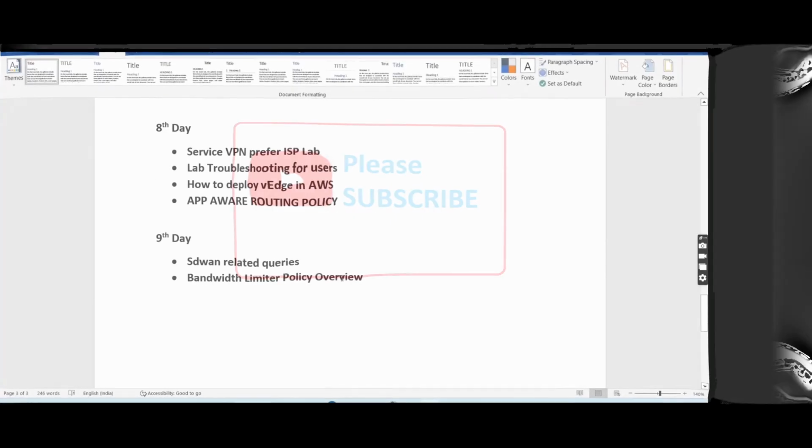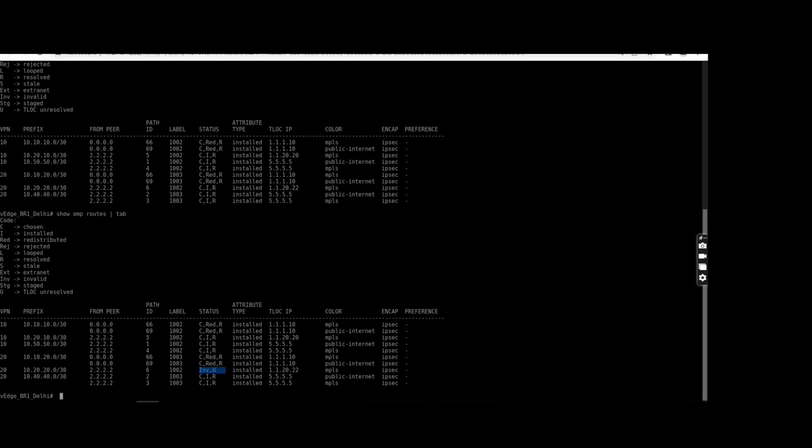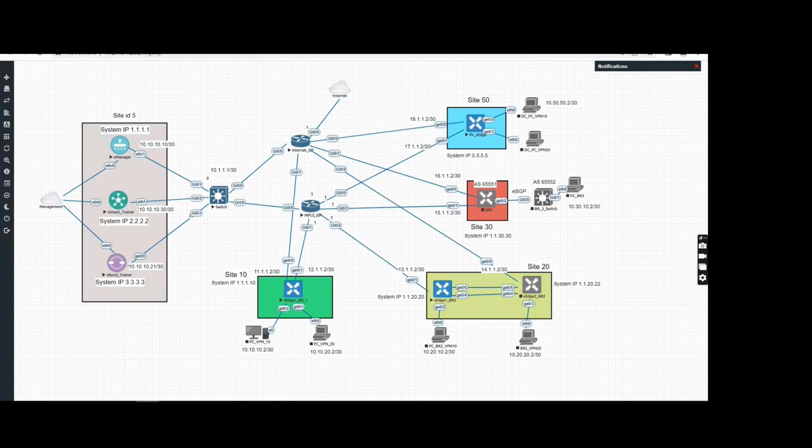Okay, so we will cover this one, service VPN prefer ISP lab. Actually, this policy is related to that. If any user wants, on that day we have also discussed, but again I'm repeating. Suppose at any site you want that my VPN 10 will prefer the MPLS or the internet, anything you can configure. So whatever you configure, that LAN site VPN will prefer that ISP, and the backup will be another one, so that you will not face any performance issue.